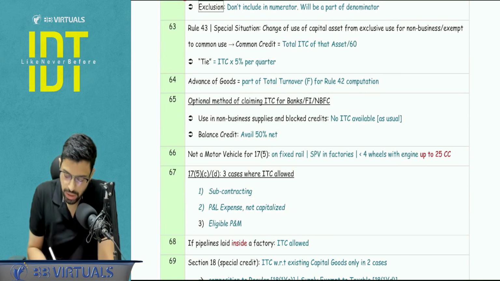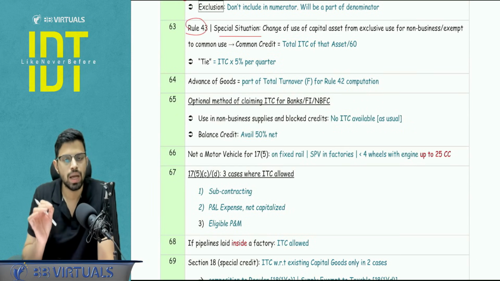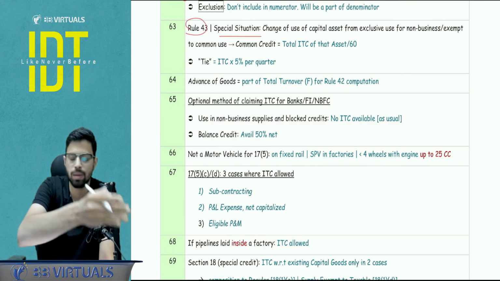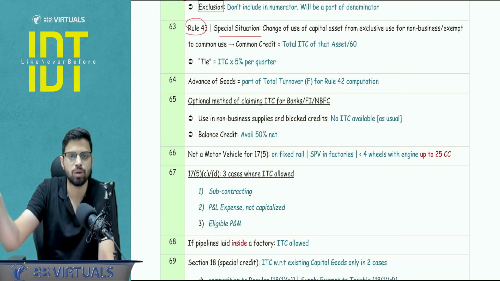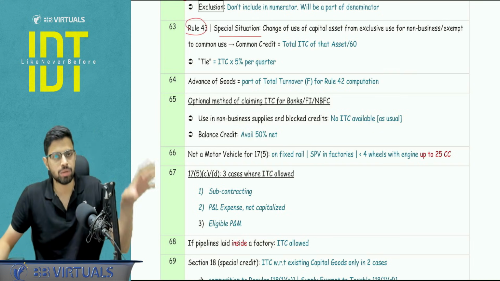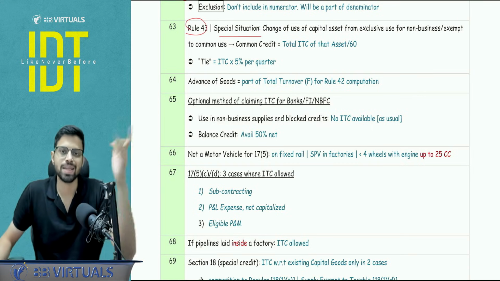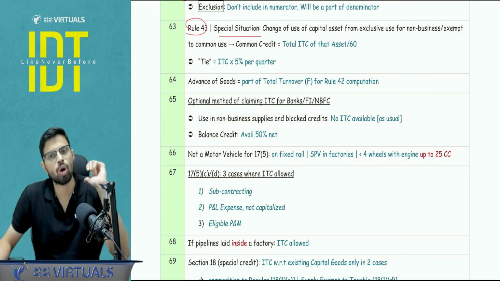Next, Rule 43, that is with respect to the capital goods, a special situation where you change the use of the capital goods from exclusively non-taxable, exclusively not available, to available. So for example, I bought a machine, a capital good, that was exclusively for the use of, let's say, exempt supply. But now it is coming into common credit use.